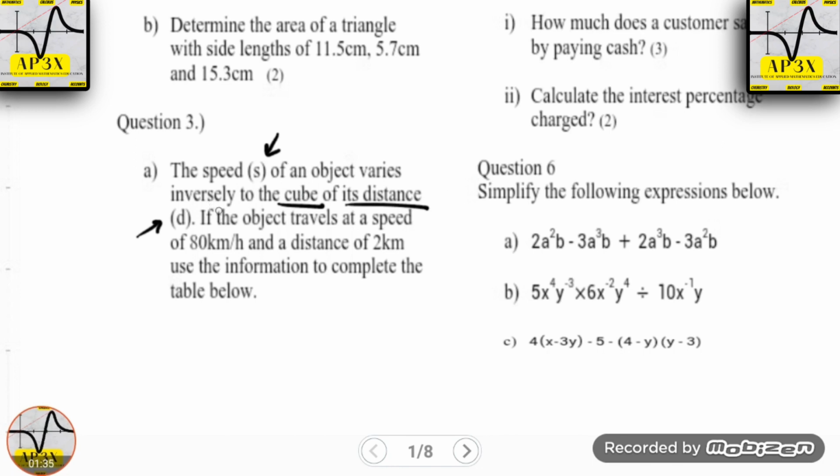Now, in this question, we're looking at the fact that the speed s varies inversely to the cube of its distance. So we're no longer looking at the traditional formula y varies as x, but in this case we're changing the variables that we're using. So now we're looking at s varying inversely as d, but bear in mind that d has to be cubed.